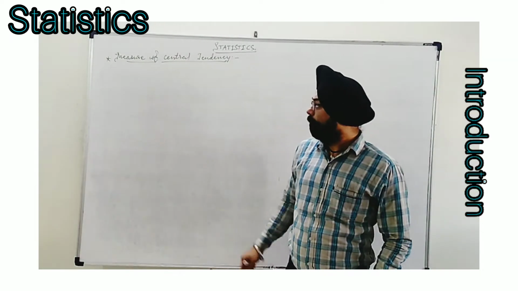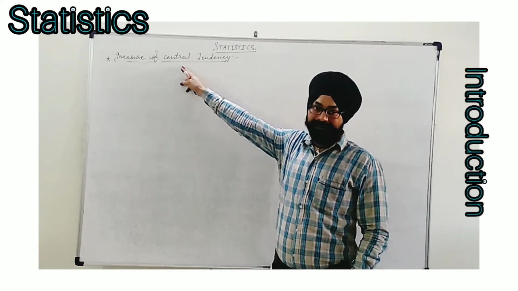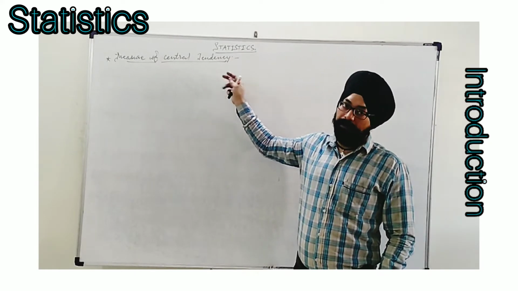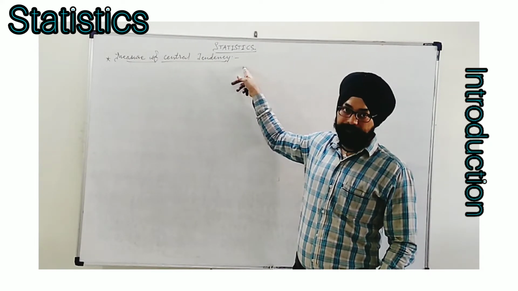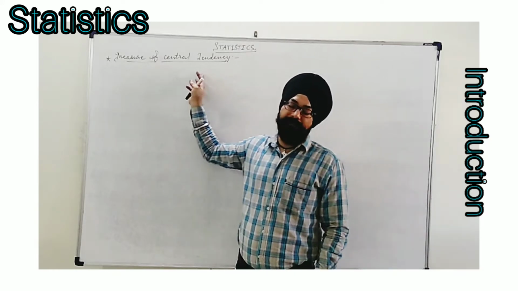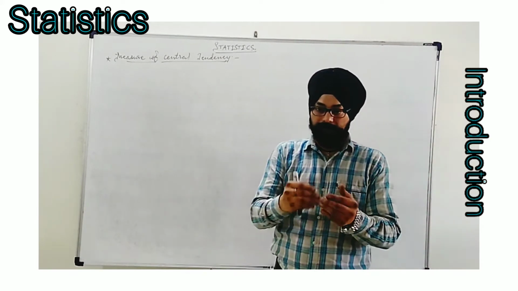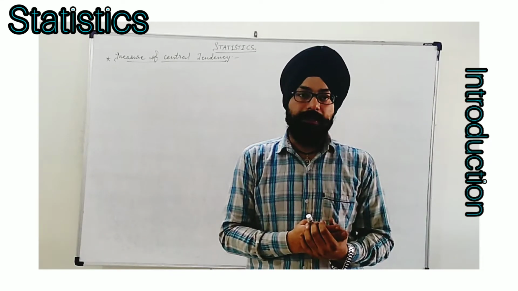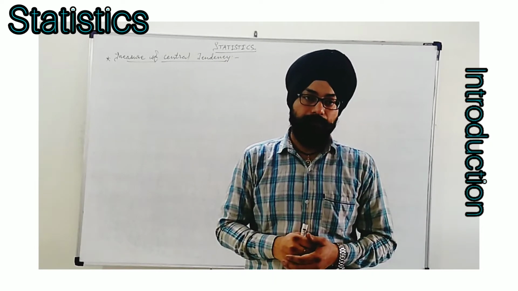Hello students, today we are going to see the topic statistics, measures of central tendency. This will be the topic we have to see in this chapter. This is the name of the chapter, measures of central tendency, and this is not the first time that we are going to see it. Measures of central tendency we have already seen. They are three in number, which are arithmetic mean, median and mode.